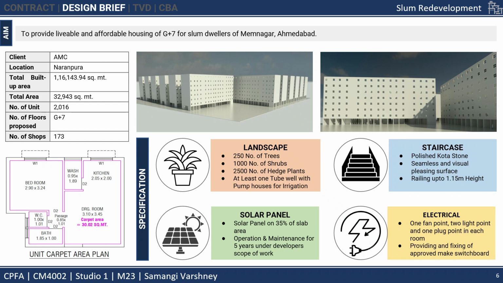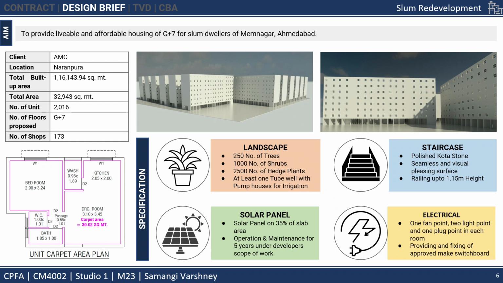Then the unit carpet area plan will include one bedroom, one washroom, one kitchen, one drawing room, and a bathroom. Then some specifications for the project that are mentioned are the landscape, in which 250 trees are going to be grown on the ground, and 1000 shrubs, 2500 hedge plants and at least one tube well with pump house for irrigation. For the staircase specifications, it is going to be with polished Kota stone and the railing will be up to 1.15 meters of height.